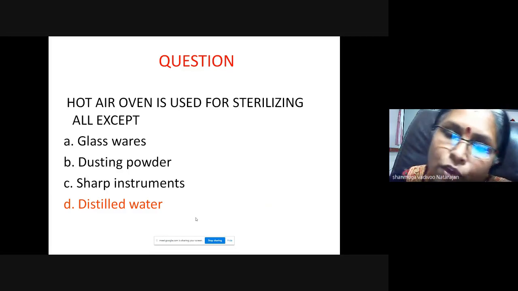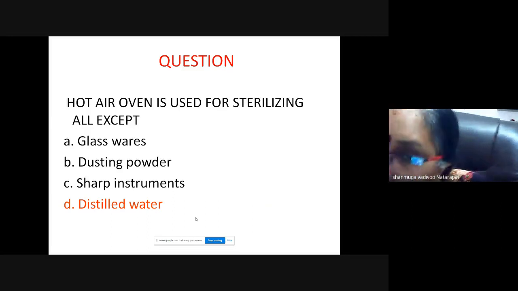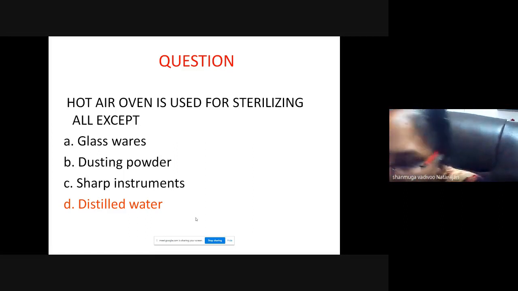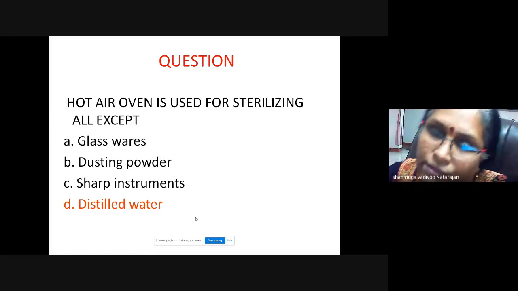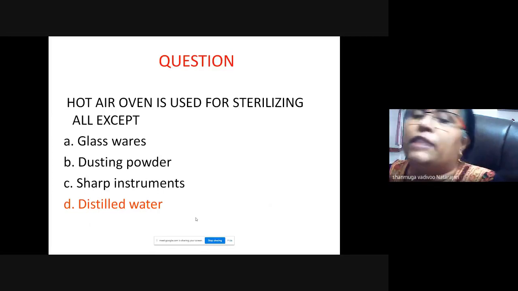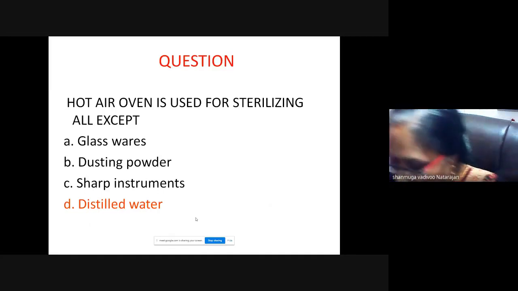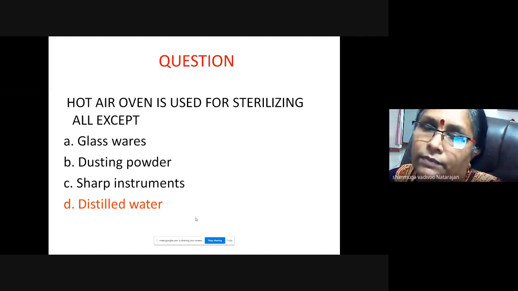If you chlorinate, that will interfere with all the process. You can chlorinate distilled water as well, but then it won't be useful for the procedures. Drinking water you can chlorinate, but not distilled water. Is it clear?